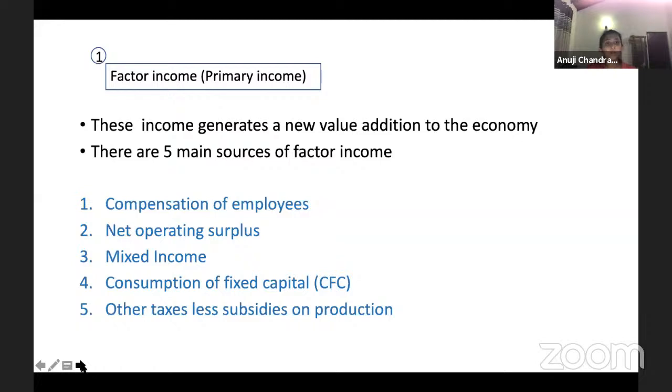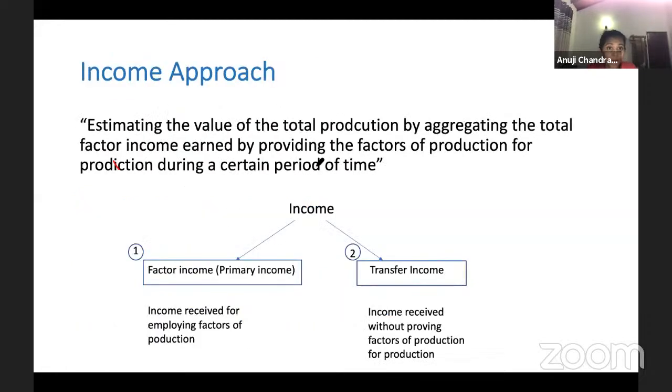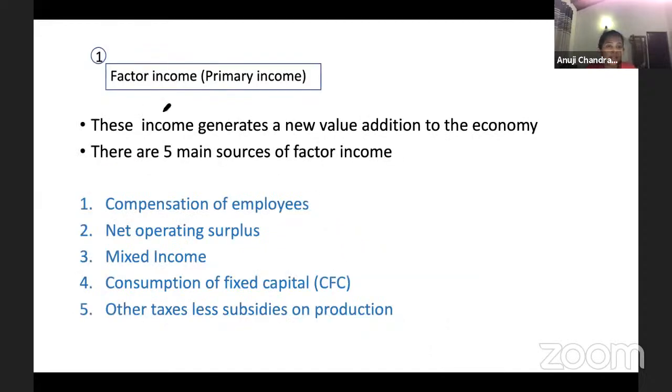So when we talk about the first one, factor income, I told you there are 4 main factors of production: land, labor, capital, and entrepreneurship. Labor, you take separately because labor cost is so high that we give it a separate portion. The payment for labor is wages, and we include it separately as compensation of employees.